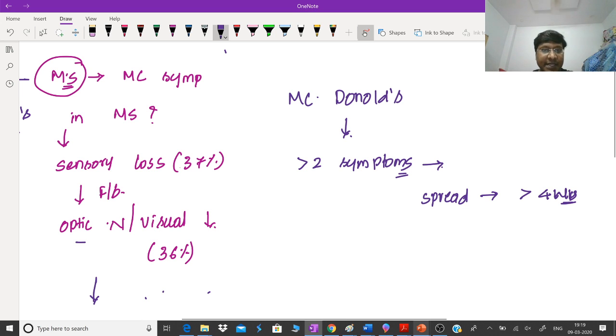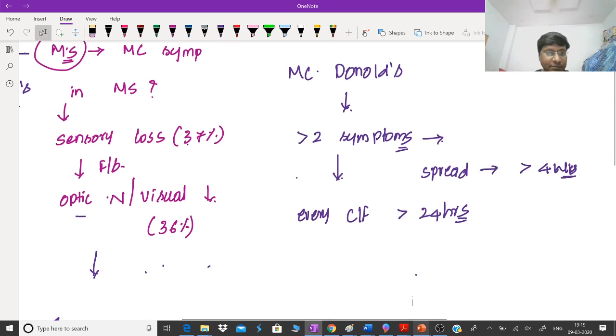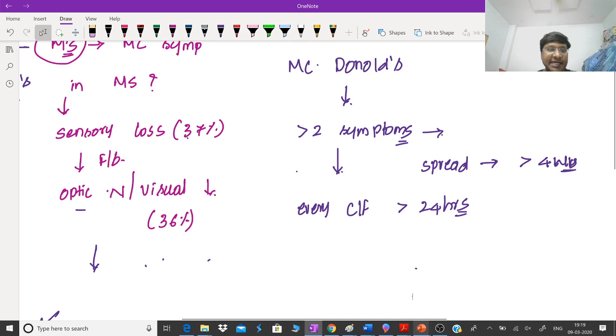Next, every symptom should persist for more than 24 hours. The other thing in the criteria is the presence of MRI findings.